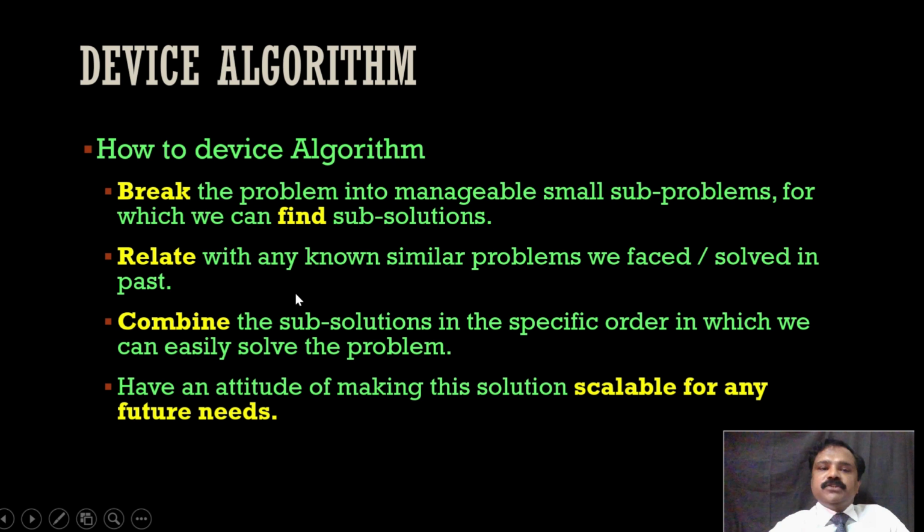And we should have an attitude of making this solution scalable for any future needs, so we will think on top of it and have a scalable solution for our future needs. I hope you are able to cope up with me. So what I told is, the first step is to break the huge problem into manageable sub-problems, then find the sub-solutions for those sub-problems. Then, to find the sub-solution, relate it with anything that we have solved in the past. Got it? For example, riding a bike.